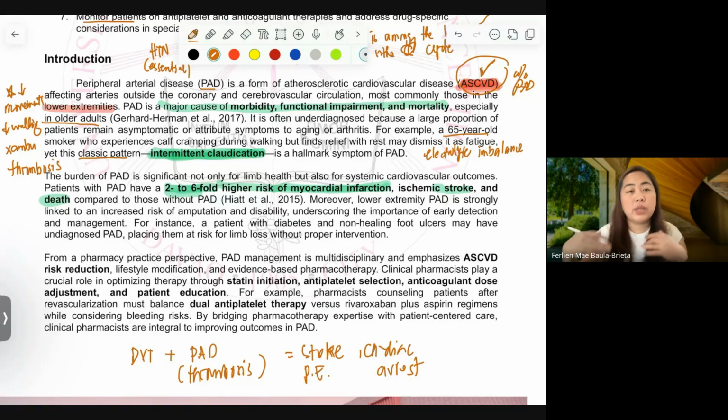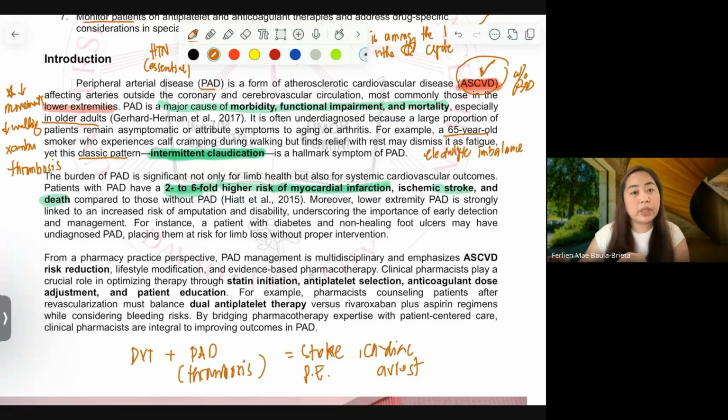But what is forgotten along the way is that when they are both managed together, only CAD is monitored most of the time, because it happens in the heart. We don't monitor whether the peripheral arteries of the patient have improved.